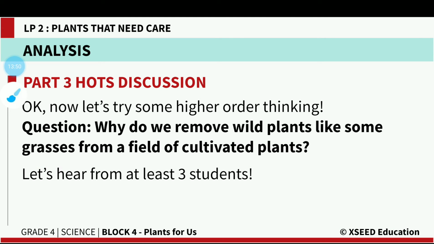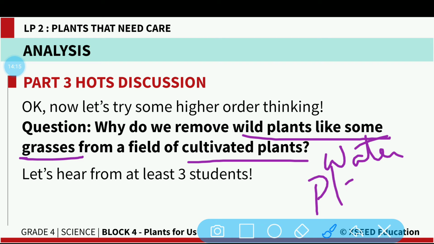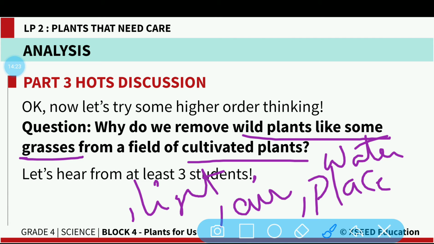Yes, absolutely. If these wild plants, like grass, grow along with the cultivated plants, they will start competing with the cultivated plants. In what way will they compete? They will compete with the cultivated plants for water, for space, for air, for sunlight, and even for soil nutrients.